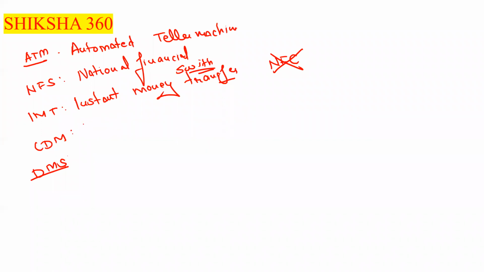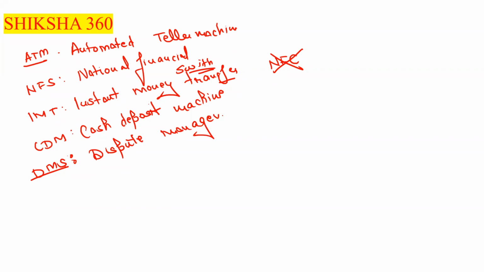Fourth one is CDM. CDM stands for the cash deposit machine. And the last one is DMS. DMS stands for the dispute management system. So these are some of the basic full forms which we can expect in the examination.